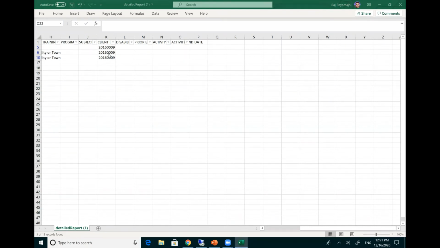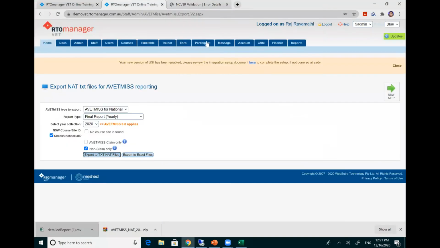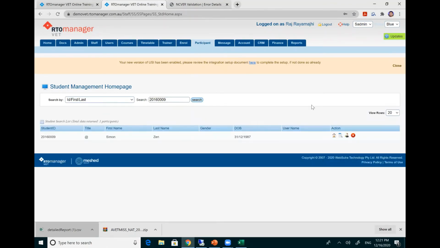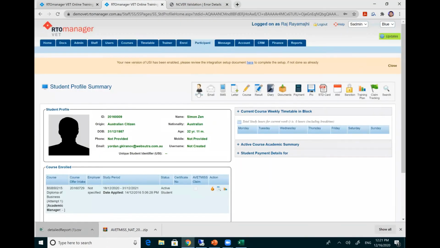Okay, so you need to copy the student ID here and then go to your system. So go to your participants. So put your student ID here and then go to the profile of the student. So NAT 80 and 85 is all about the student address and postcode. So if you go to the profile here,